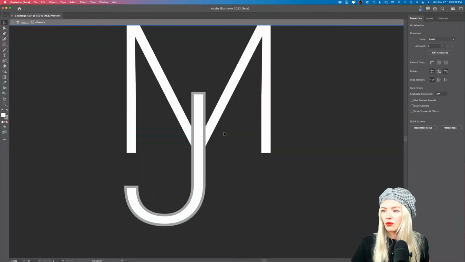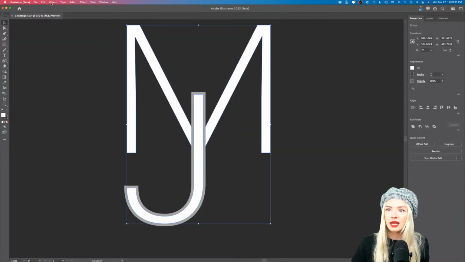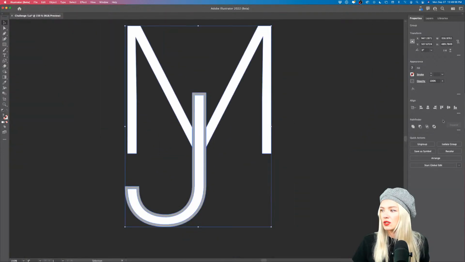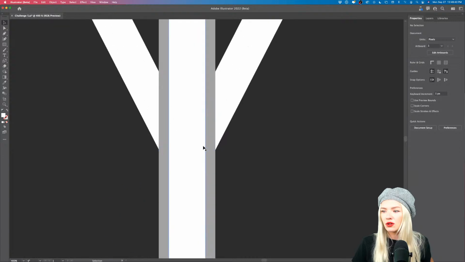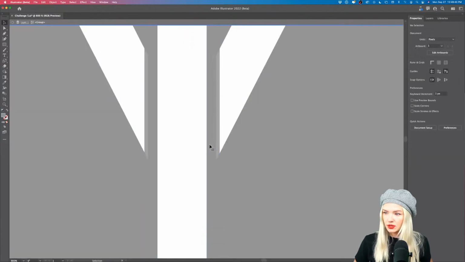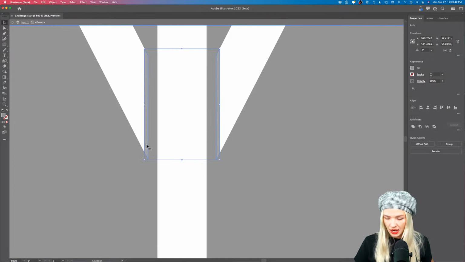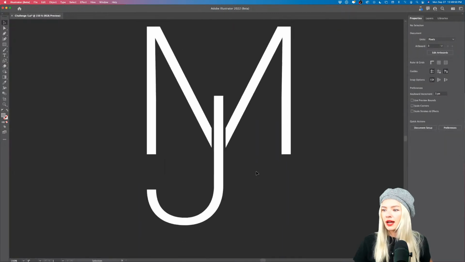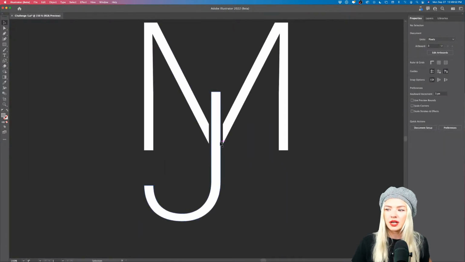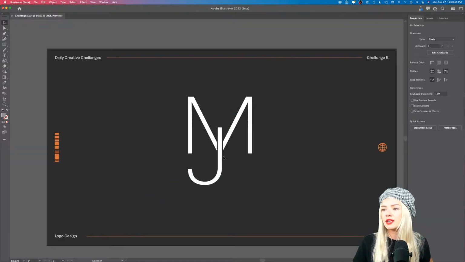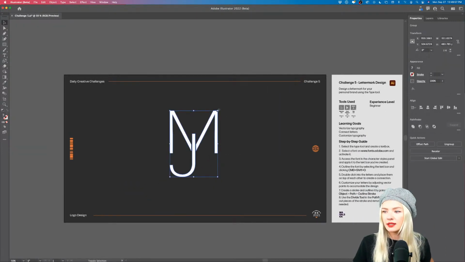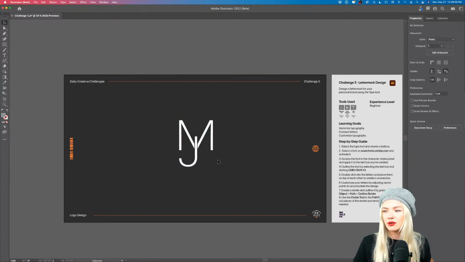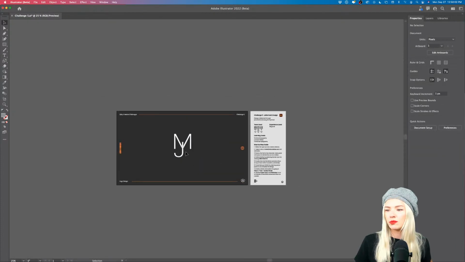I can make that slightly bigger so that we have a little bit more distance to the M. And now we can go back and select all of these. I'm going to Object, Path, Outline Stroke. And again, I'm going to use the Divide tool. So this is basically a quick summary of what we just did. So divide, and now I'm going to select all the gray and delete it, right? So now that I have created a thicker outline, I have a little bit more space between the J and the M intersections, and it's a little bit better defined if we scale it down, right? So now that we scale it down, you can see that it's a little bit more visible.